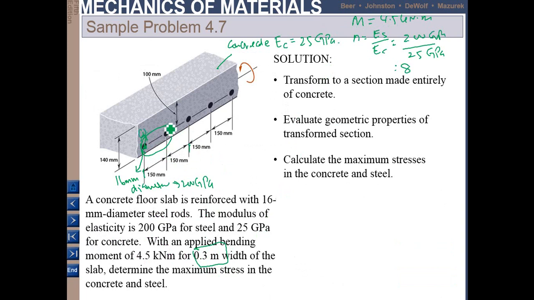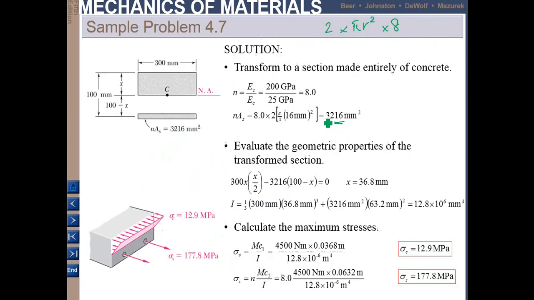So steel rod 1, steel rod 2. In 0.3 meter width there are 2, so that's why you times by 2.